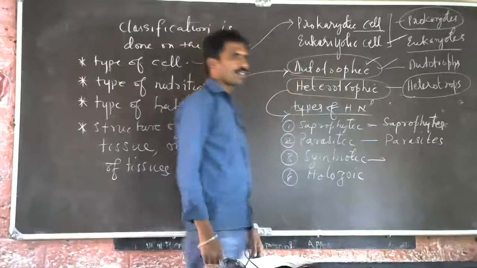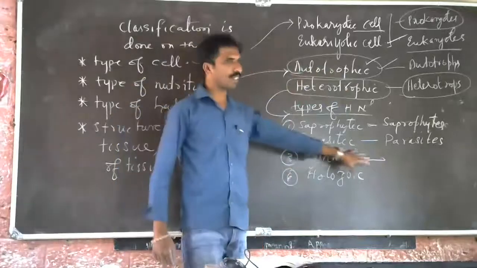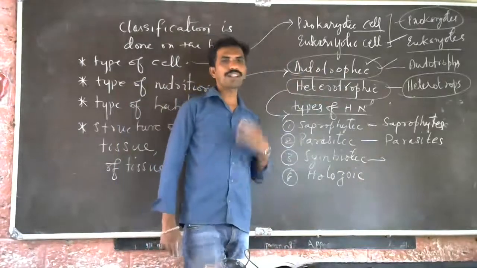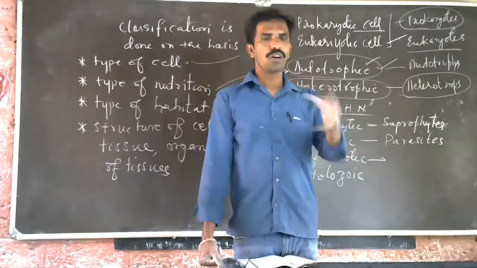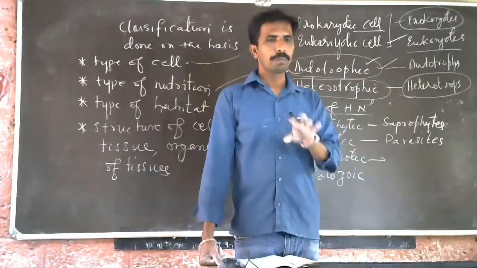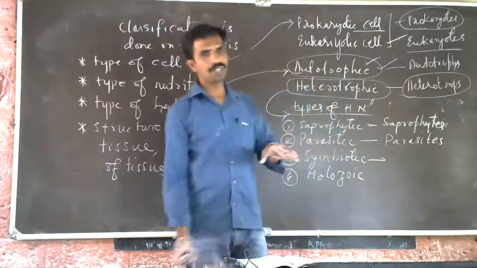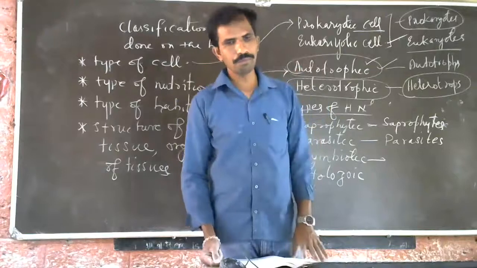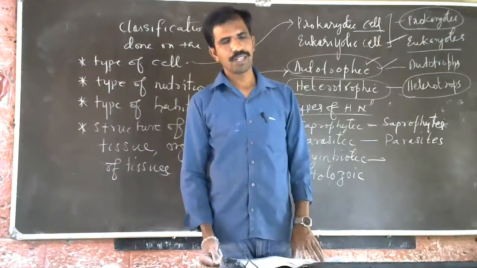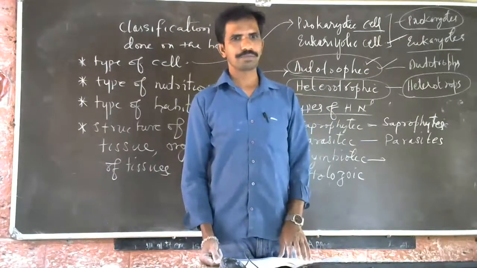Symbiotic nutrition. Some organisms grow on other animals and take food, but they do not harm the animal, and they also help in some process of the living organism.